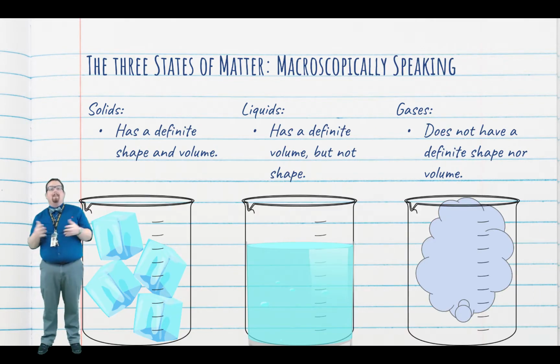On the macroscopic scale, solids have a volume that remains constant. They also have a shape that remains constant. Liquids change their shape, but their volume stays the same. And then gases don't have a constant volume or a constant shape.